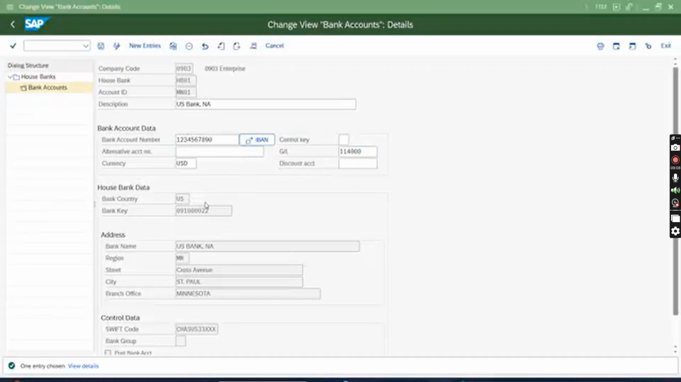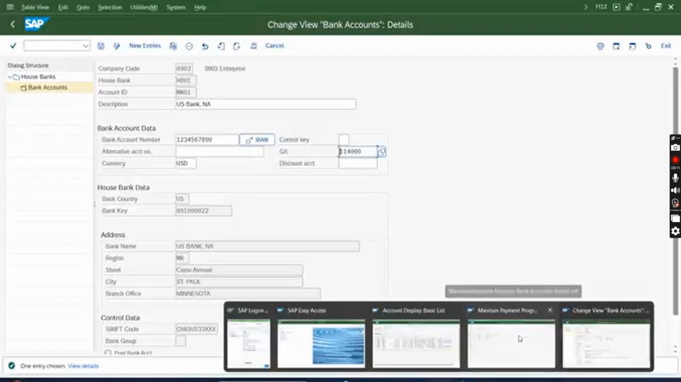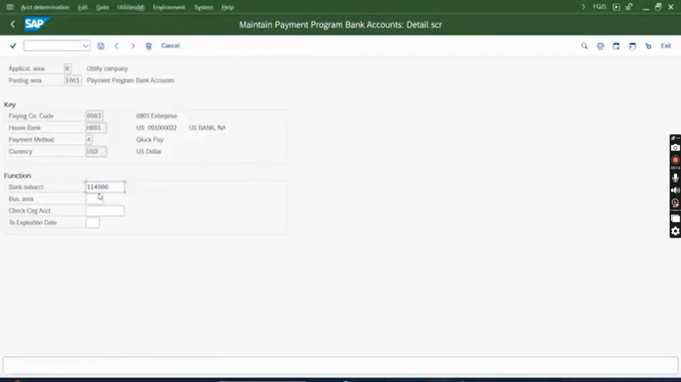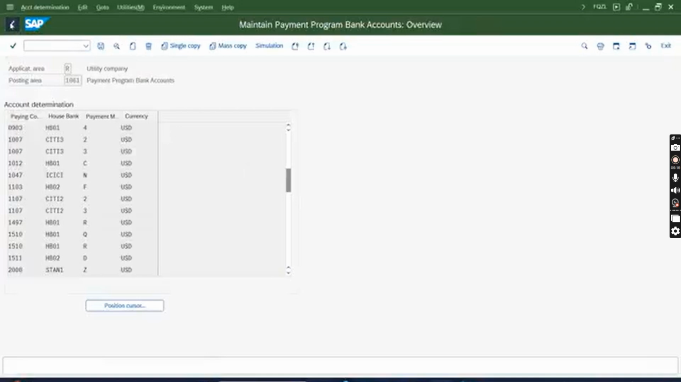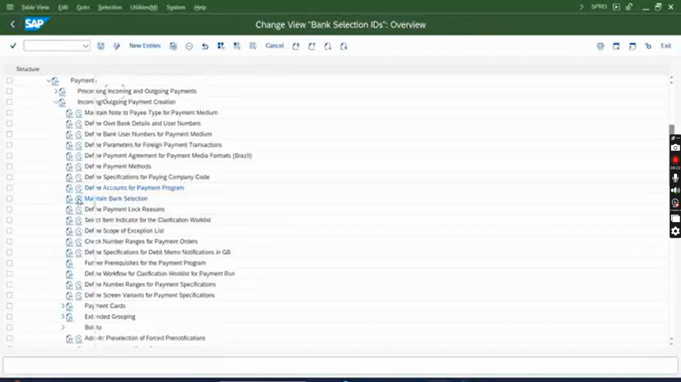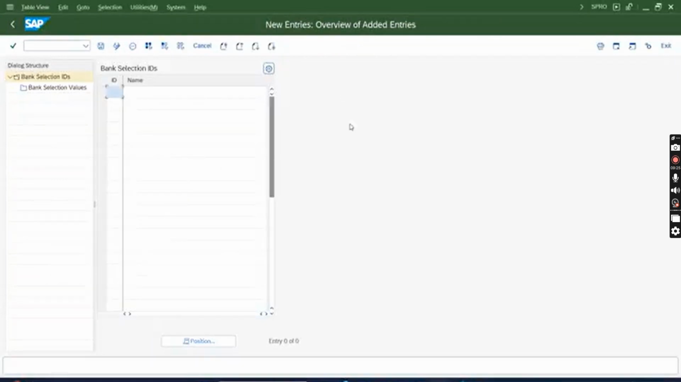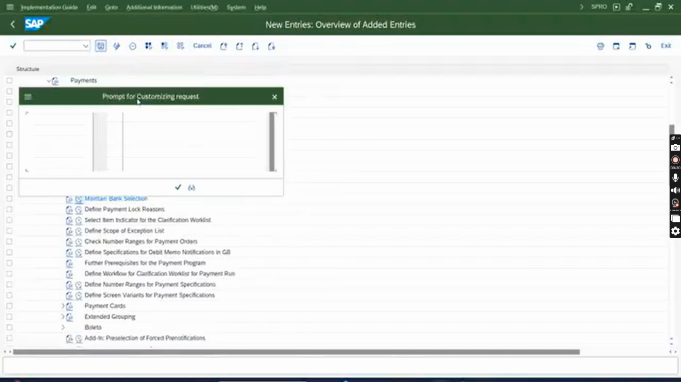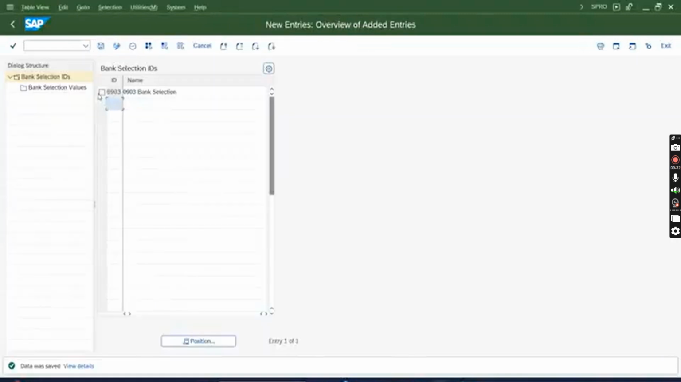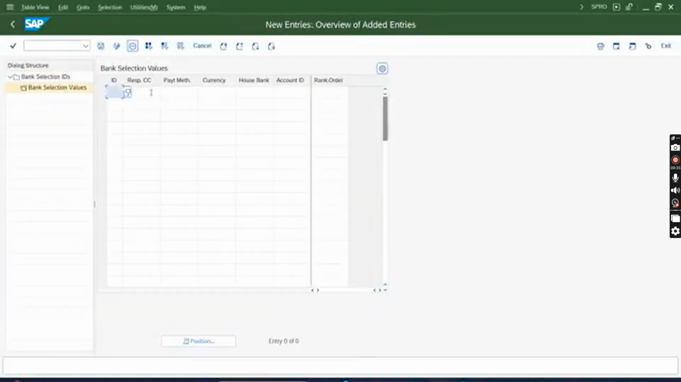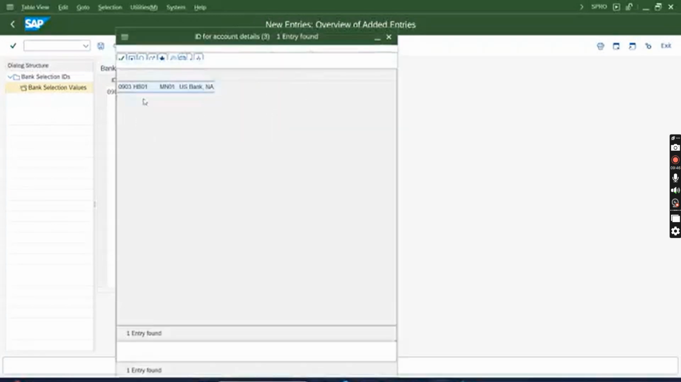So I did direct debit posting and generated a payment method last week, payment medium, sorry. The config is gone, so I'm redoing the configuring again. It was already explained, so I'm not explaining again. The prompts are there. Whatever I configured, the config is gone, but the prompts are there at least. Yeah, I think it is MN01 only.